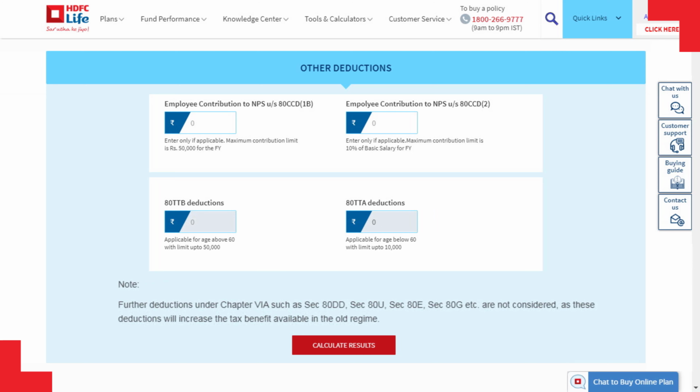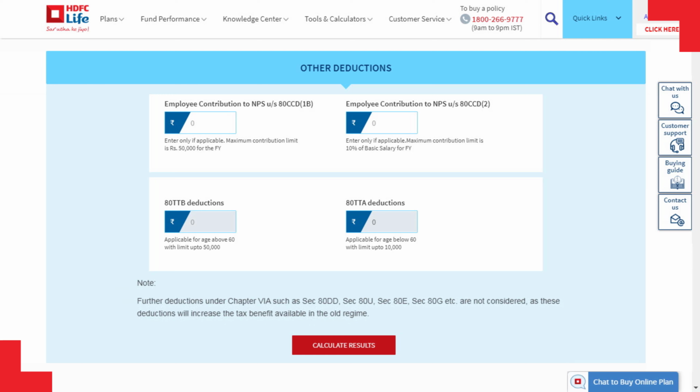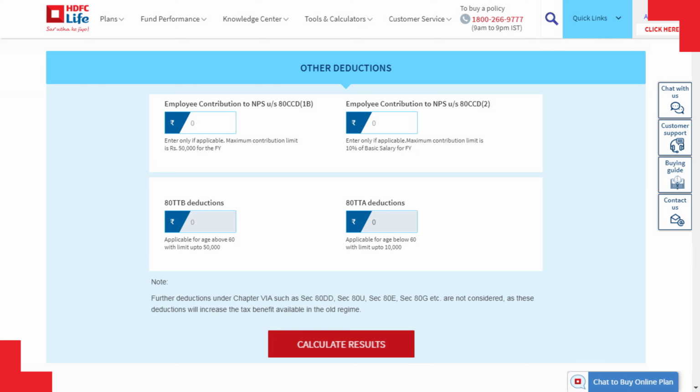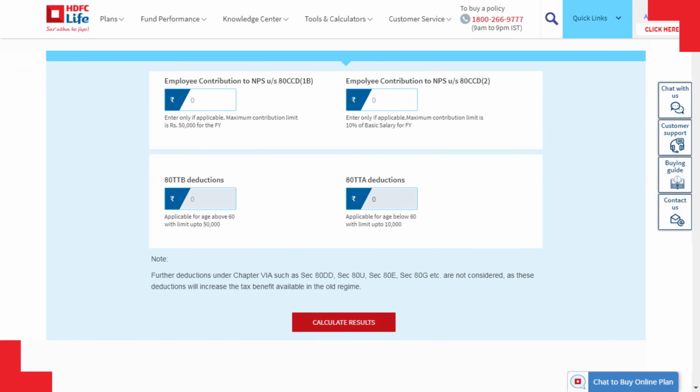Please note that commonly used deductions under Chapter 6A have been considered and other deductions such as Section 80DD, Section 80U, Section 80E, Section 80G, etc. are not considered as these deductions will increase the tax benefit available in the old regime. Now, click on Calculate Results tab for the summary.